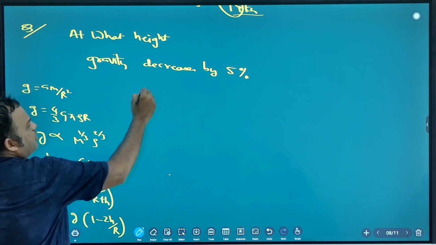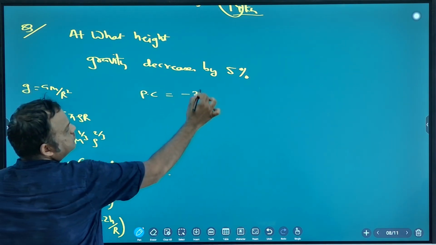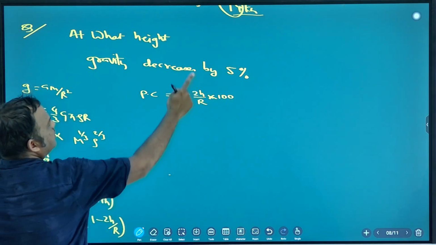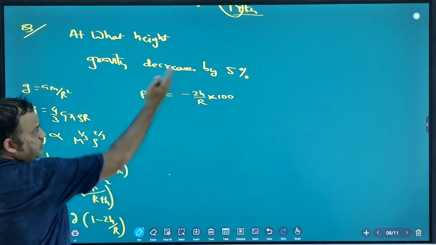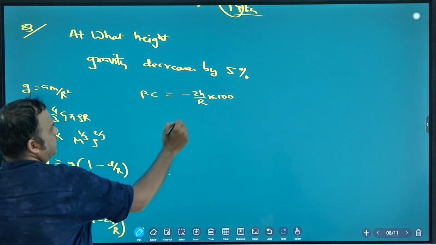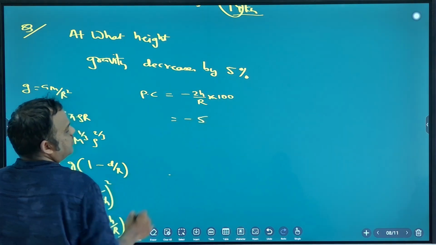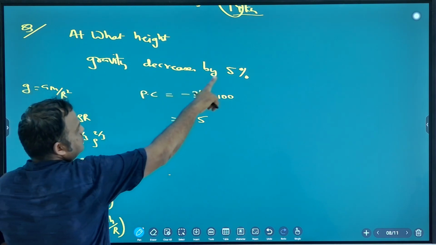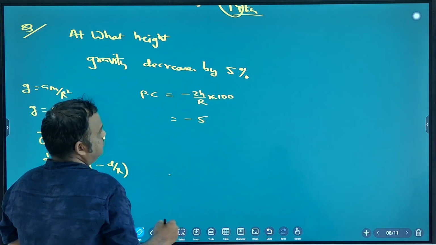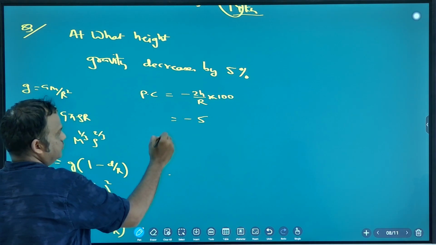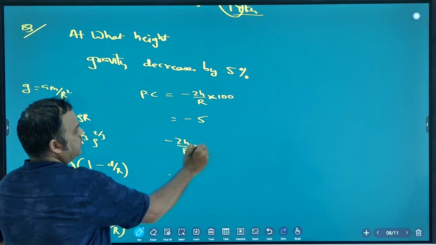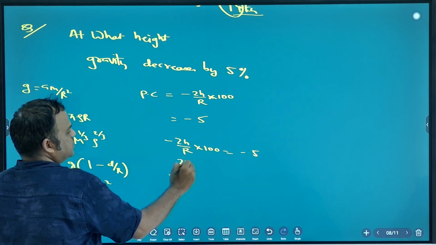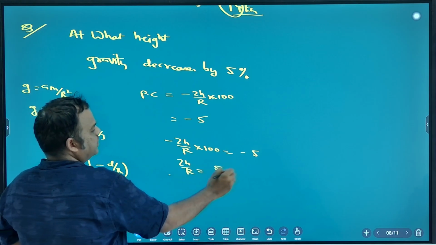So, at what height gravity decreases by 5%? What is the formula for percentage change? Minus 2h by r into 100. This is given as minus 5 or plus 5? Minus 5. So, minus 2h by r into 100 is equal to minus 5. Minus minus cancel. So, 2h by r is equal to 5 by 100.